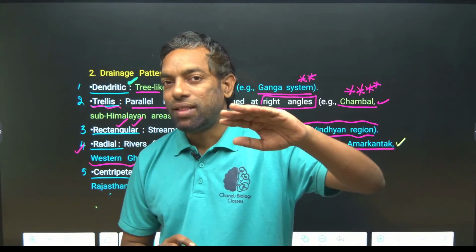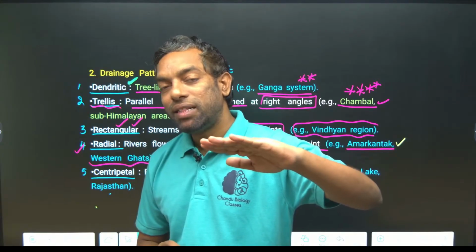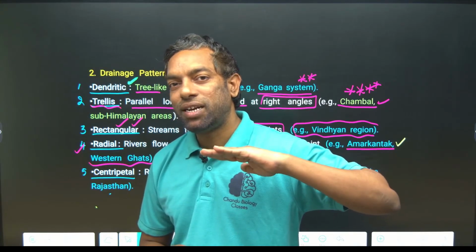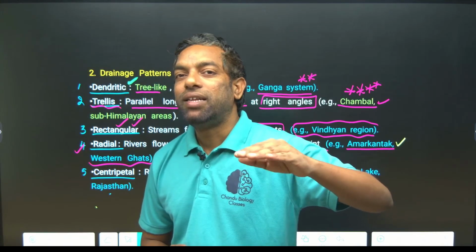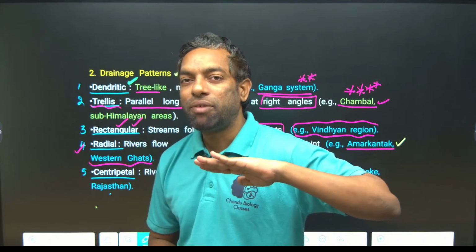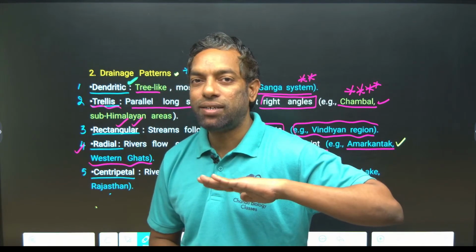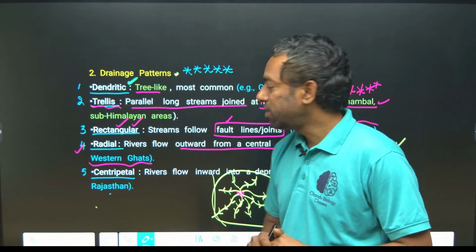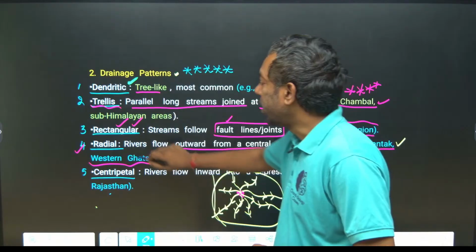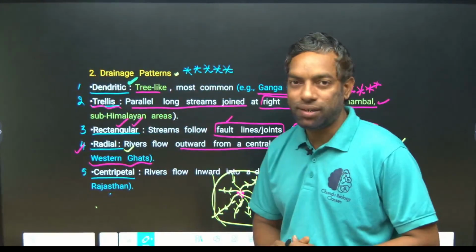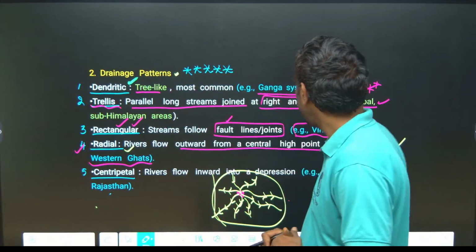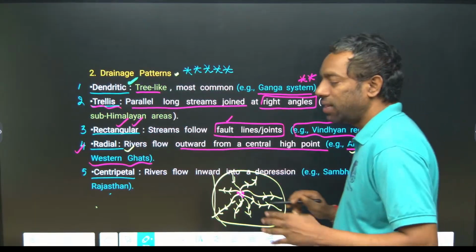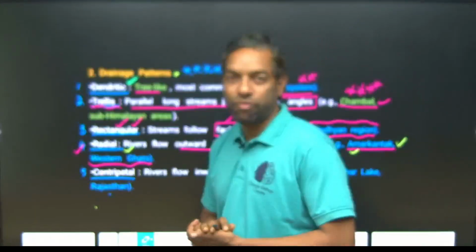They move away from the origin, where the slope runs from the Western to the Eastern Ghats. That is actually radial pattern. We can call it either Amarkantak or Western Ghats rivers, guys.